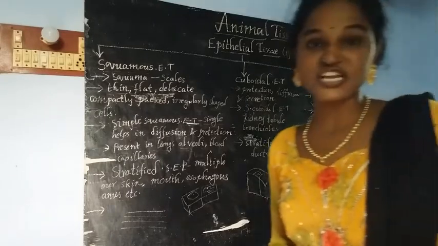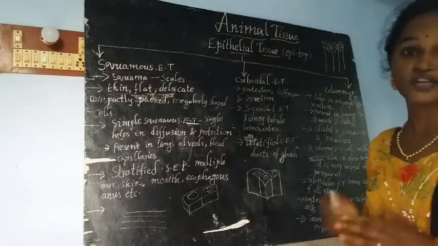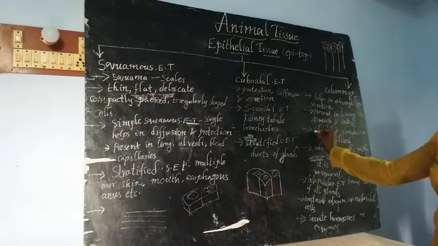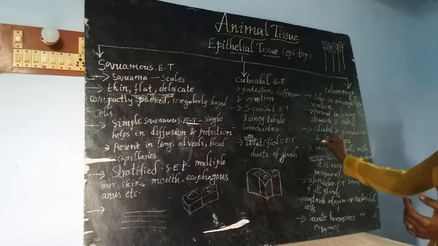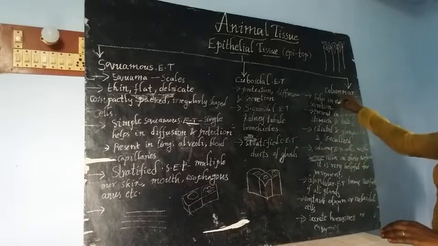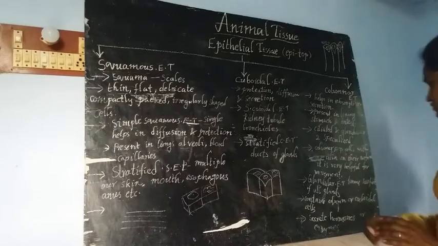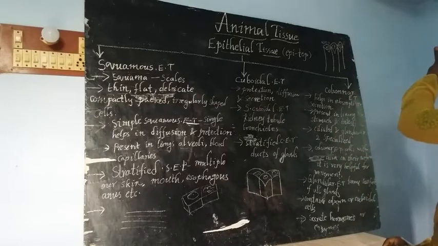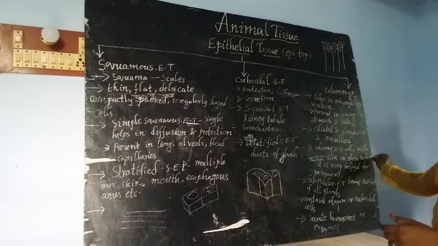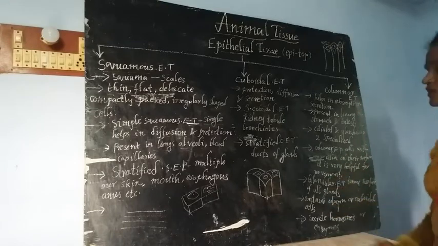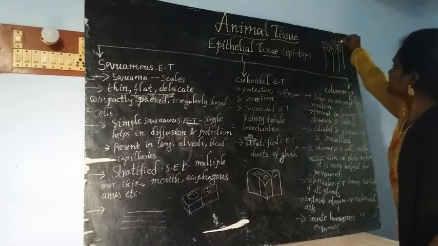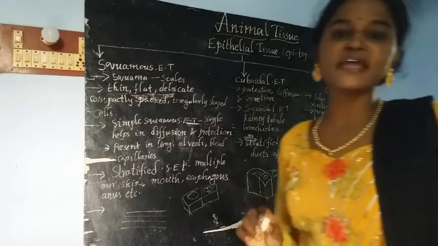These two are the specialized epithelial tissues, or the most advanced epithelial tissues. Ciliated and glandular epithelial tissues are types of columnar epithelial tissue. Now it is time to know about ciliated columnar epithelial tissue. As they contain cilia on their surface, it is very helpful for movement.